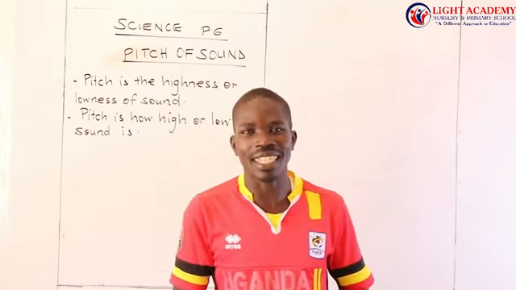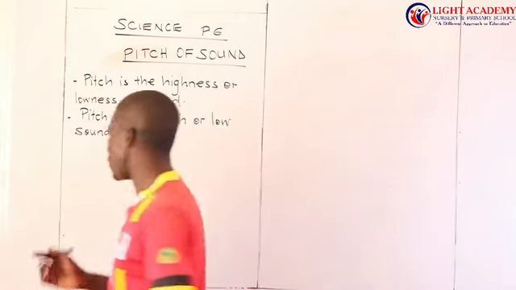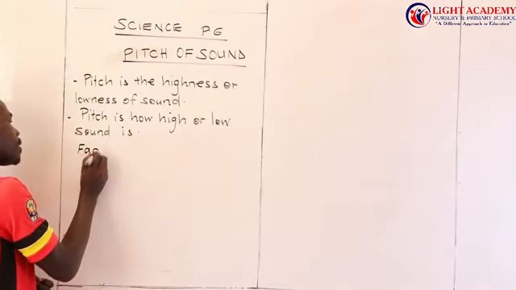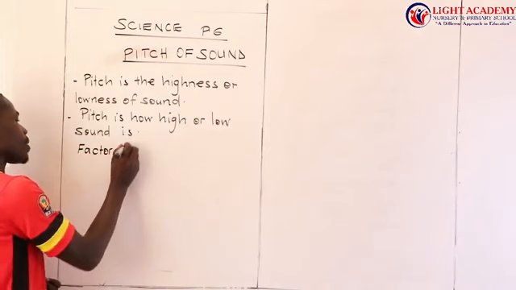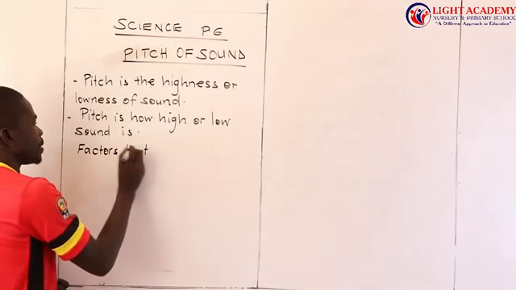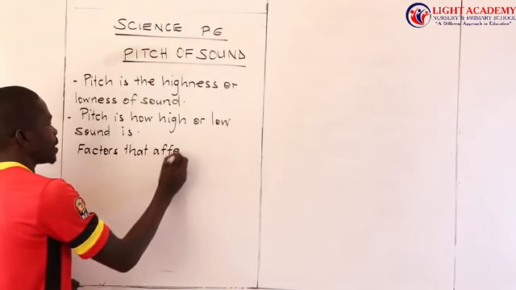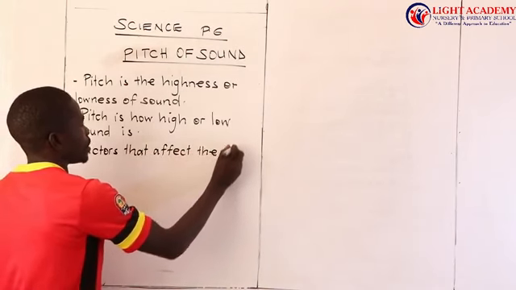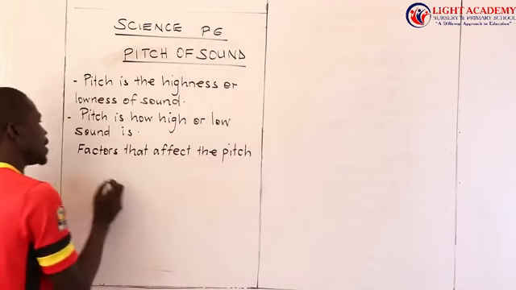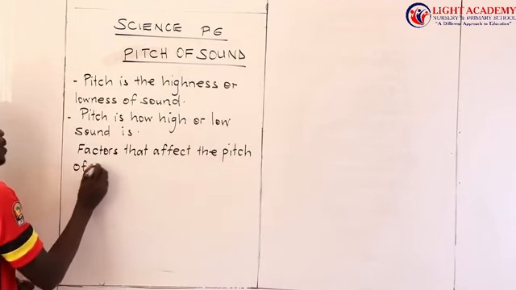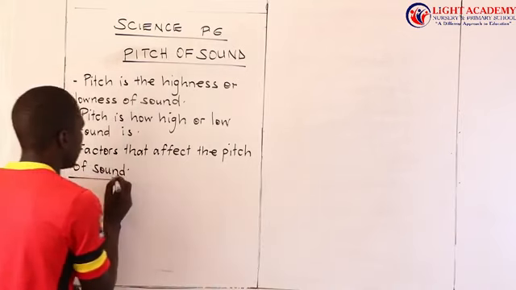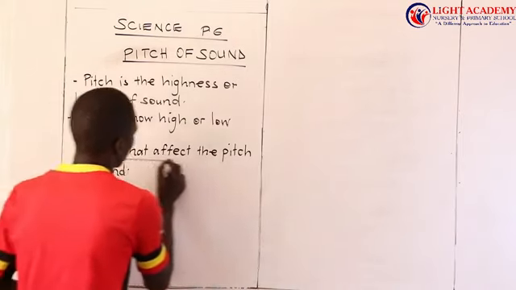Let us look at the factors that affect the pitch of sound.